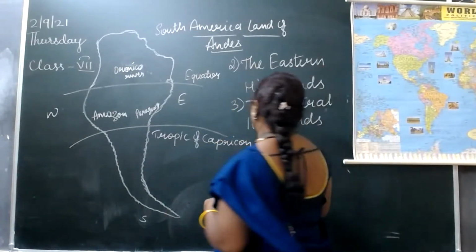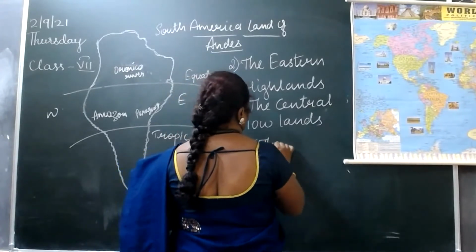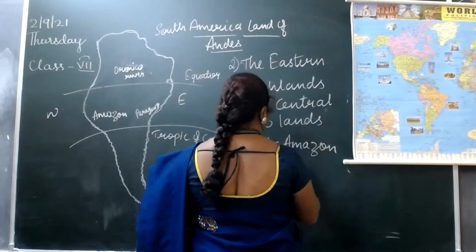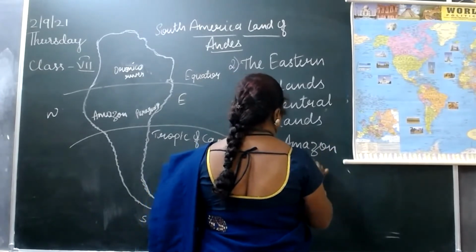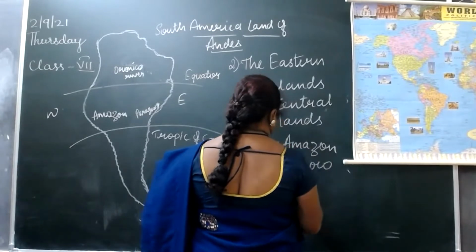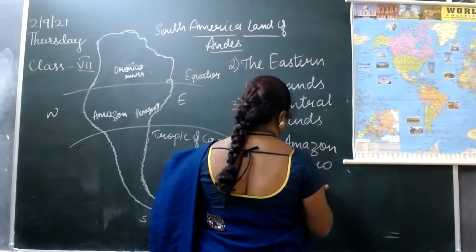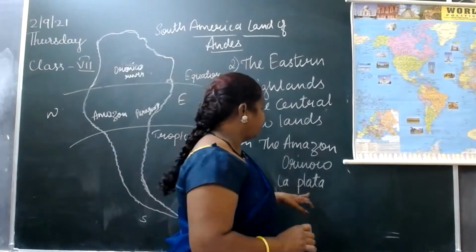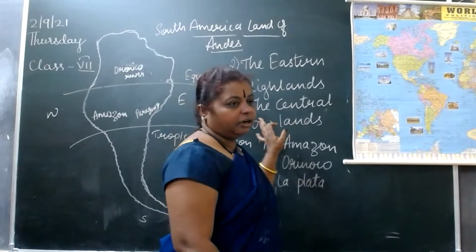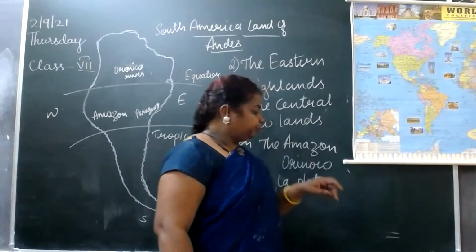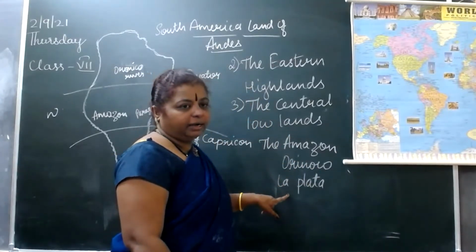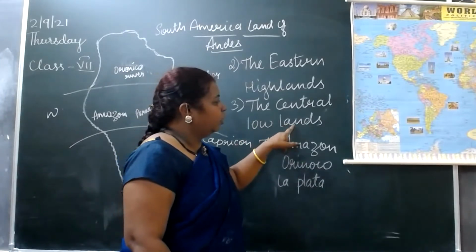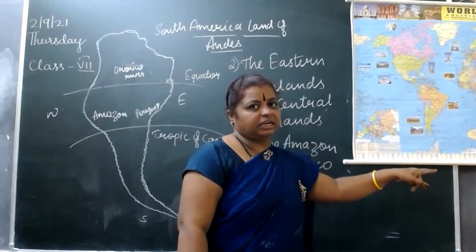Which are the rivers? The Amazon, Orinoco, and La Plata are found in the central lowlands between the Andes and the Eastern Highlands.